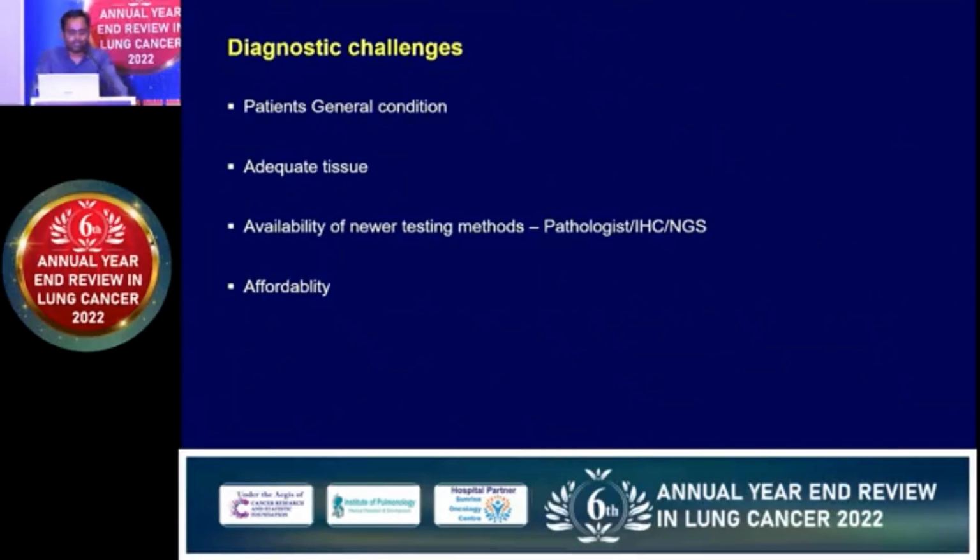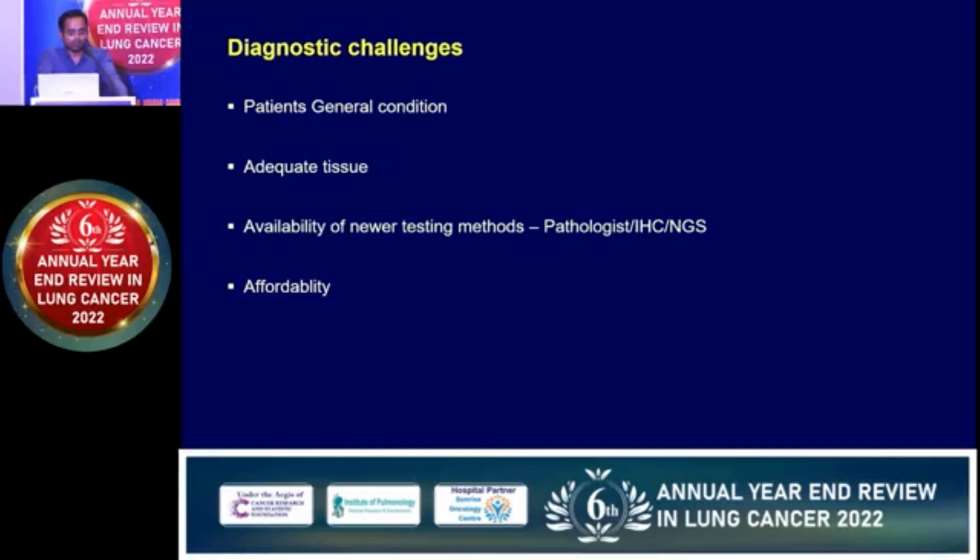So coming to the real topic, what are the diagnostic challenges while making this diagnosis of lung cancer? Because lung cancer diagnosis starts from the histology, and now it has expanded to know the molecular profile also. So lung cancer patients are very fragile, because when they come into casualty, most of the time they may have breathing difficulty, and there is saturation drop, and they may not be fit for doing any biopsy. So we need to guide the patient not to delay their diagnostic procedure.